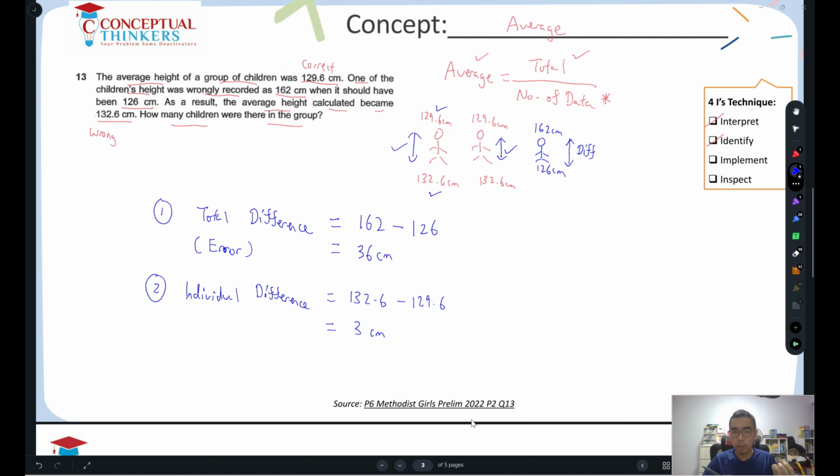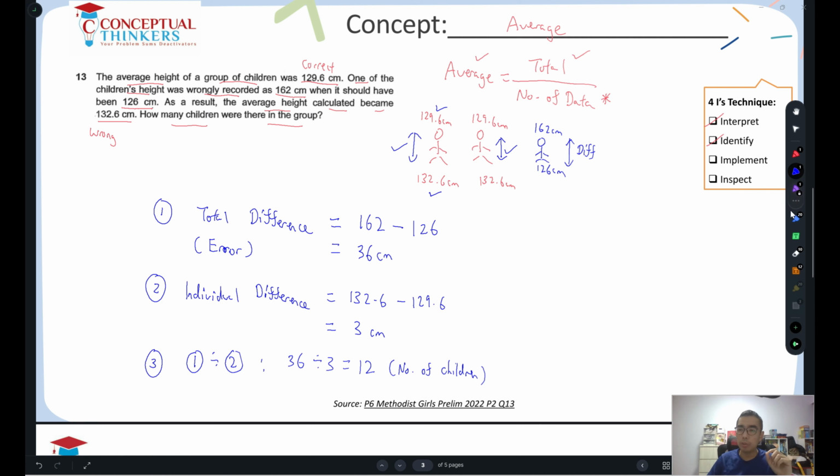What it means is the total difference is built up by all these 3 cm. This 3 cm, you have to multiply by the number of children, and that will give me a total error of 36 cm. So for the last step, you just take the total difference divided by the individual difference. Usually, you take the first step and divide by the second step. So I'm going to take 36 and divide by 3. Then you will get 12, and this will be the number of children.